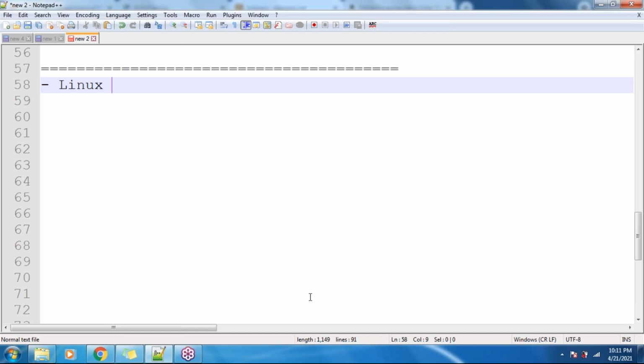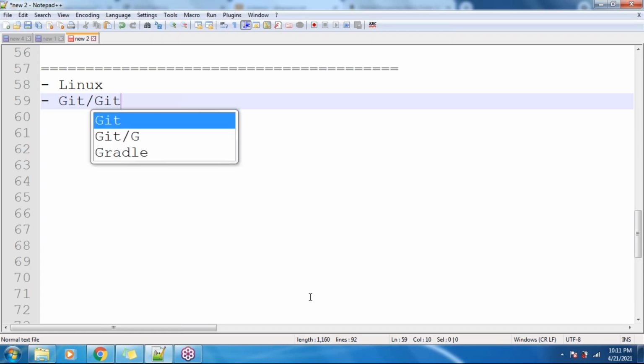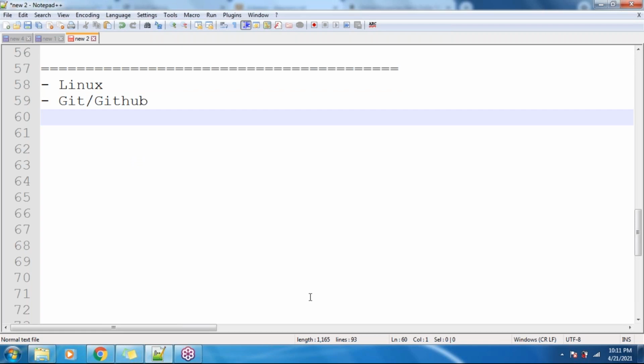First thing, guys, we are going to teach some basic commands, and how the Linux operating system boots and everything. Once you are familiar with the Linux environment, because most of the time we'll be working on Linux only, we should be thorough with the Linux commands. Then we'll be working on Git, that is the version control system, GitHub. That is our VCS.